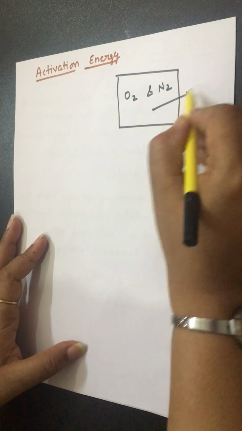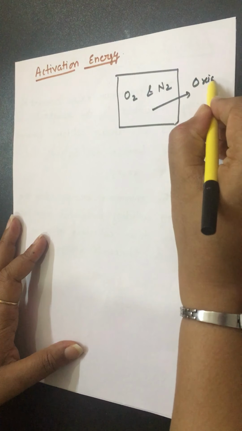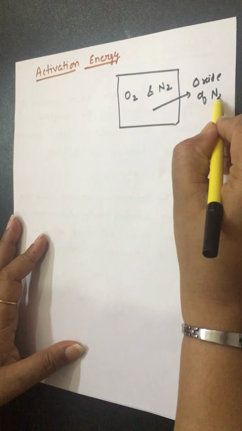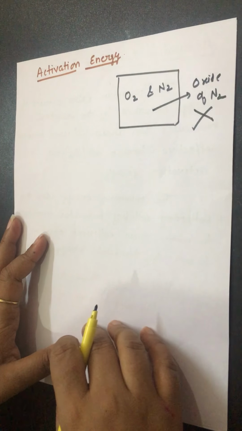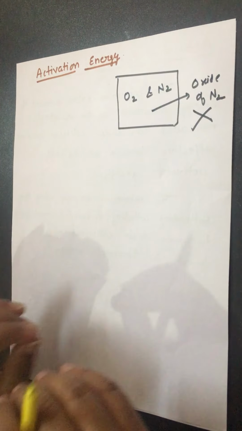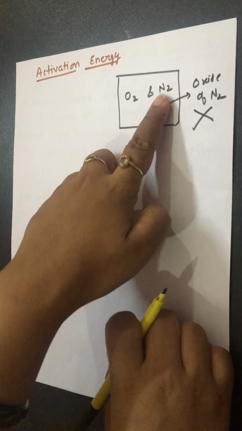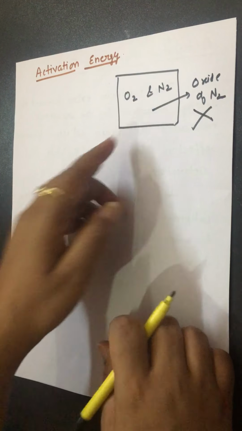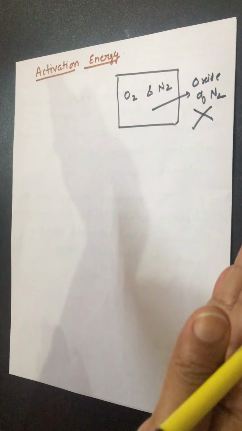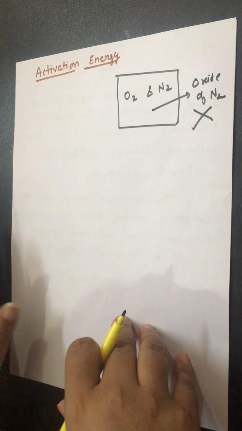It means what? After some time it will produce oxide of nitrogen? No, it will not happen. At room temperature, it will not happen. However, these molecules are in continuous collision. They just come in contact with each other, collide and get apart from each other. That's it. But they do not convert into the product.